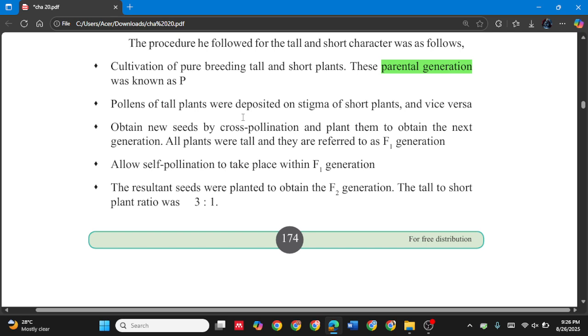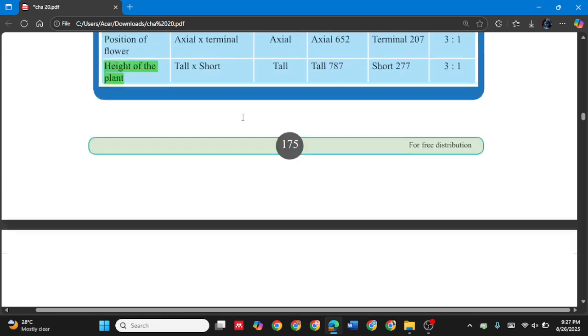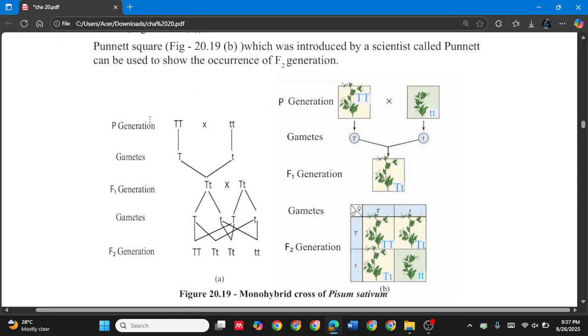After that, obtain new seeds by cross-pollination and plant them to obtain the new generation. All the plants were tall and they are referred to as F1 generation. So here this is the P generation. So these are pure breed plants. So this is capital T. Capital T means both genes are dominant, and here both genes are recessive. So this is a pure tall plant and this is a pure short plant.